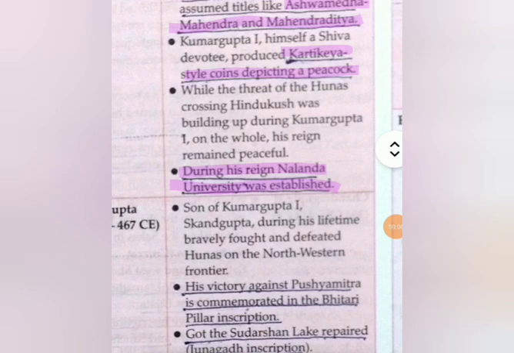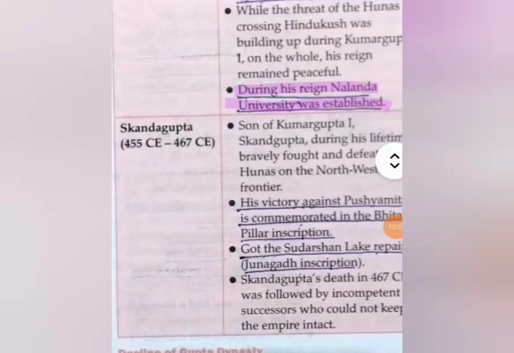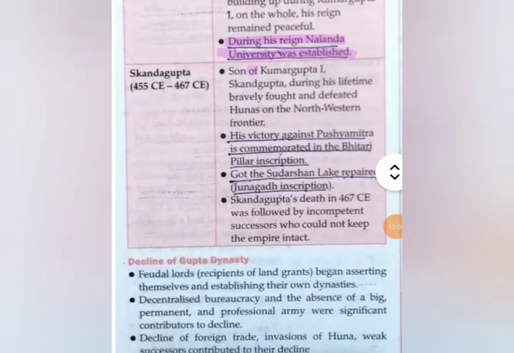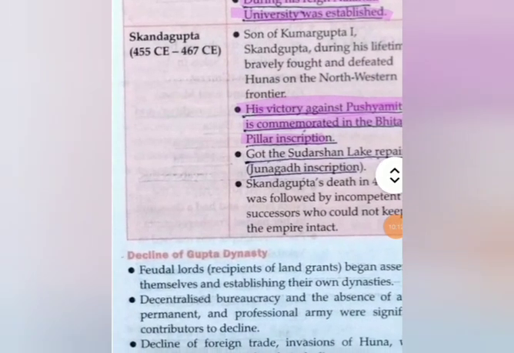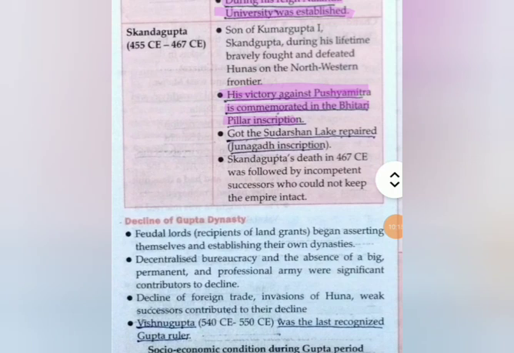So Kumar Gupta, 1. Next comes Skand Gupta. His victory against Pushyamitra Shunga is commemorated in Bhitri pillar inscriptions. This is important, that Skand Gupta's victory against Pushyamitra Shunga is commemorated in Bhitri pillar inscription. He got the Sudarshan Lake repaired. Now Skand Gupta got the Sudarshan Lake repaired.